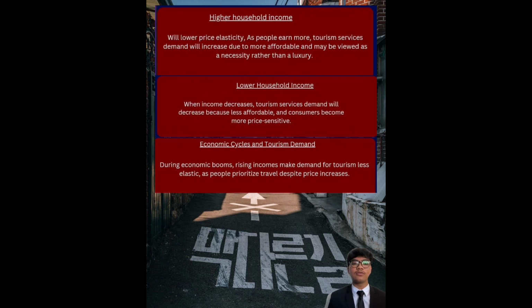During recession, falling incomes make demand more elastic, leading to significant drops in travel spending. Overall, the economic cycle plays a key role in shaping tourism demand, with strong expansions boosting inelasticity and recessions making demand highly elastic, leading to significant shifts in consumer behavior and industry revenue.